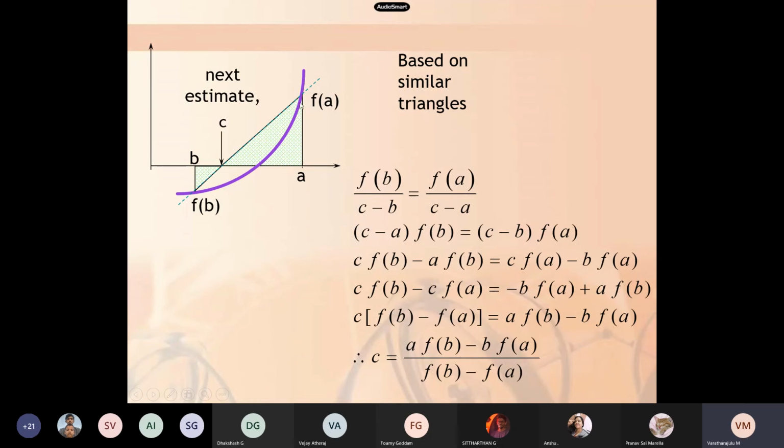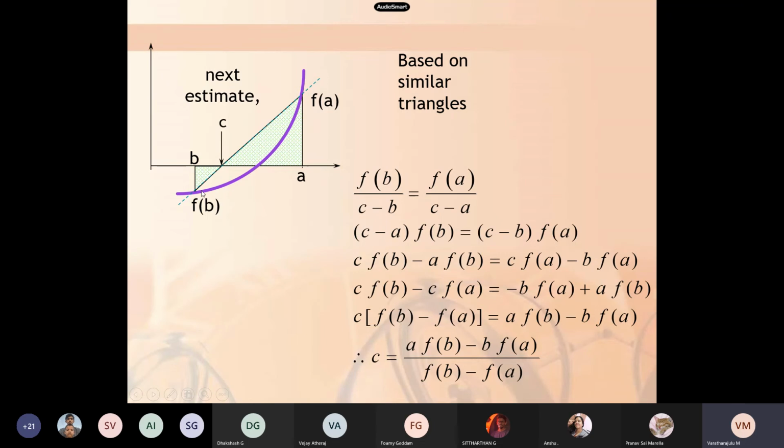We have similar triangles here: c, b and f of b, and c, a and f of a. I am concerned about this vertical line. On one side I keep f of b, on the other side f of a.